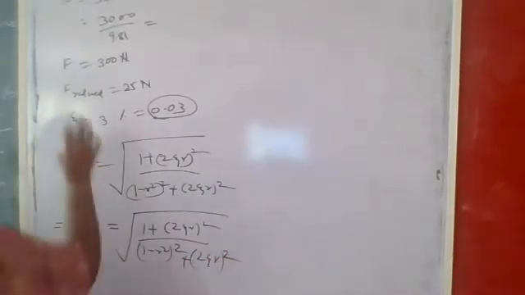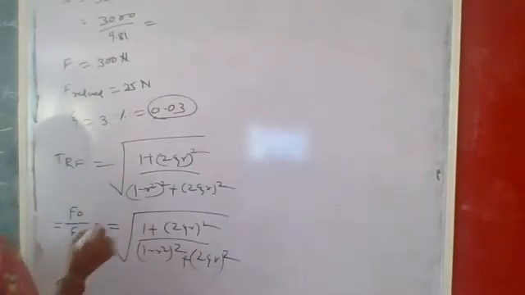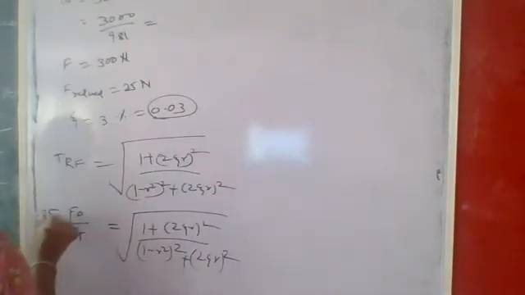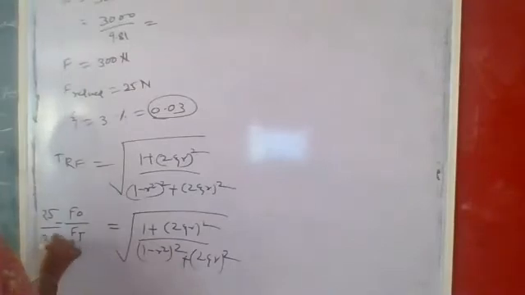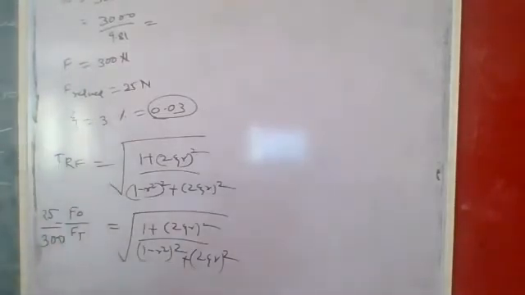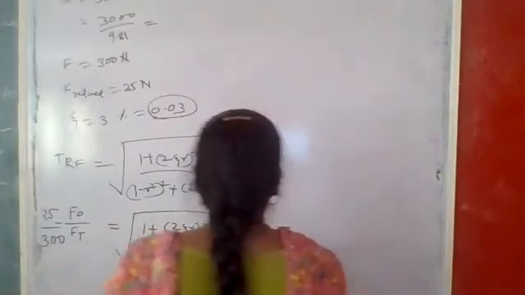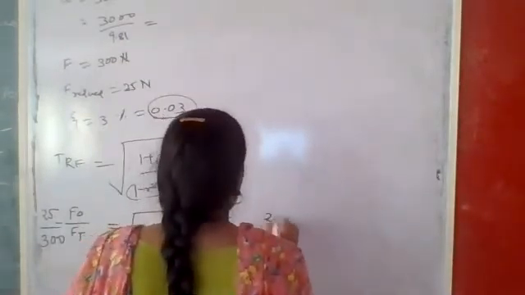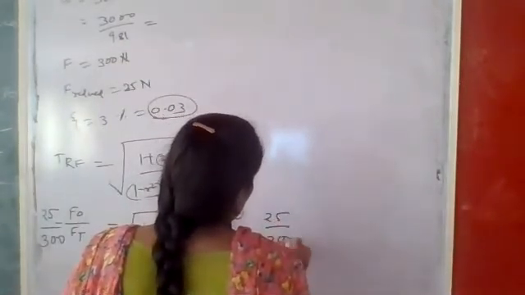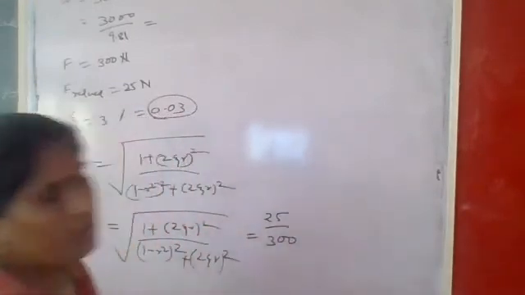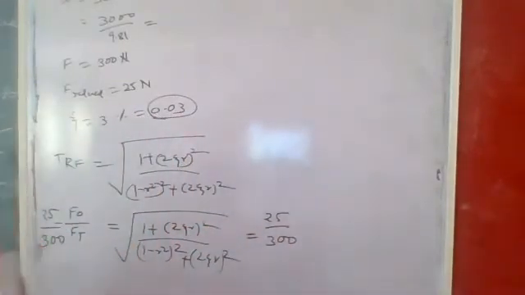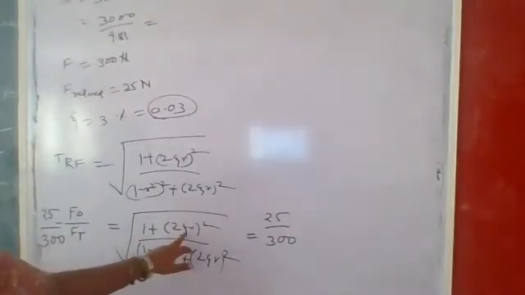The reduced force is 25 divided by the total force 300, so LHS is equal to RHS. Put it in and tell me the value of 25 by 300, the force transmitted towards the foundation divided by the total force, 300 Newton. So calculate this.